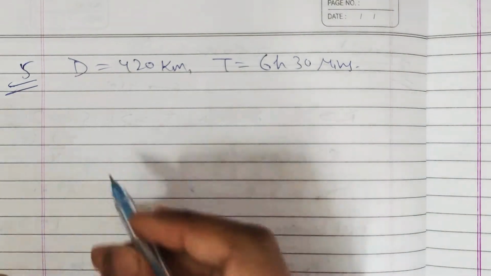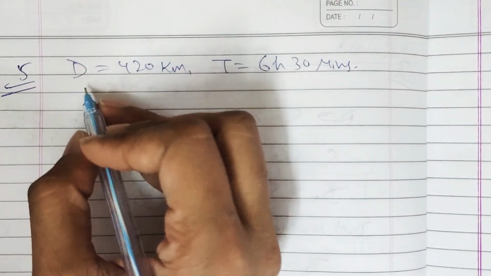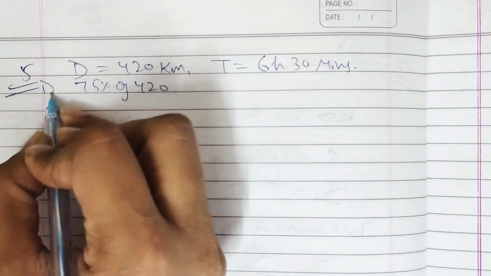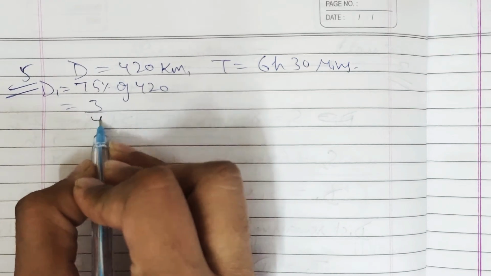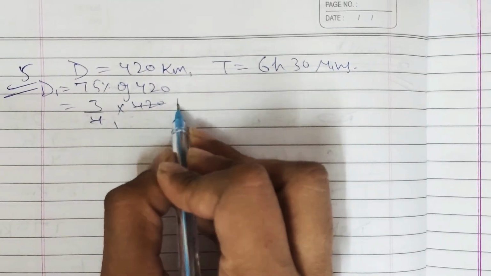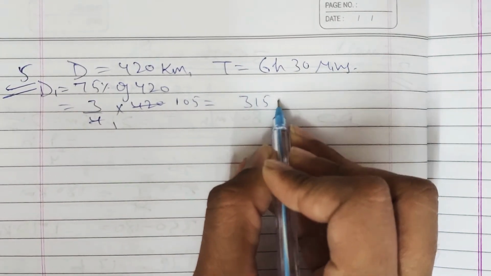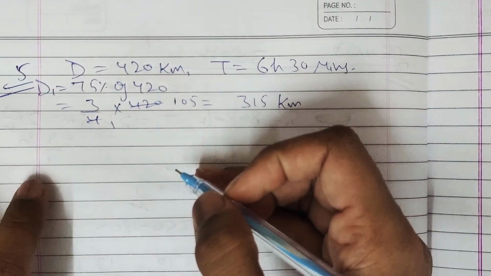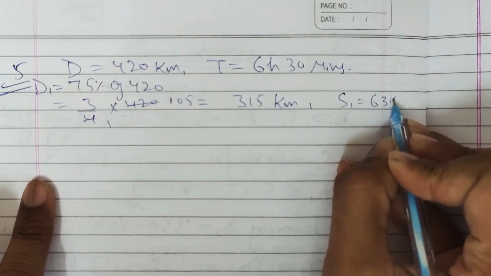So 75% of 420 is D1, first journey. 75/100 is 3/4, multiplied by 420, which is 315 kilometers, covered at a speed of 63 kilometers per hour. So S1 is 63 kilometers per hour.